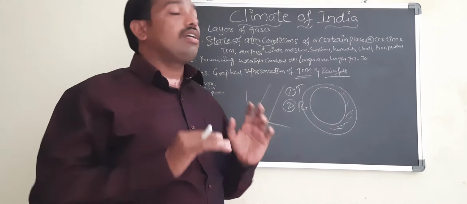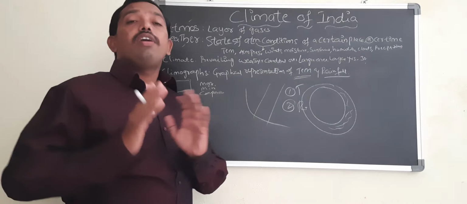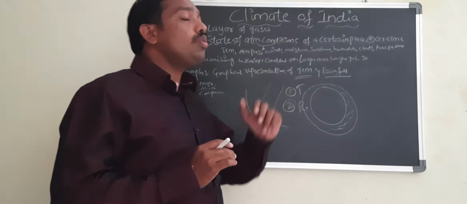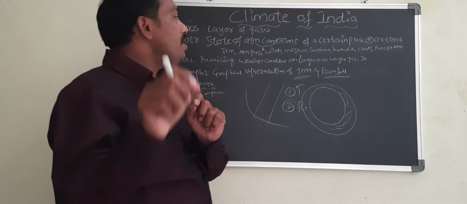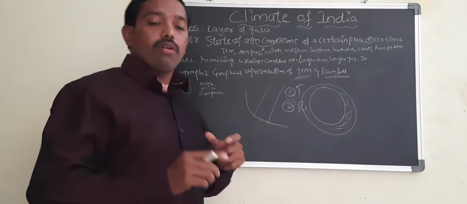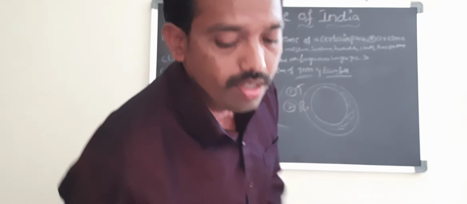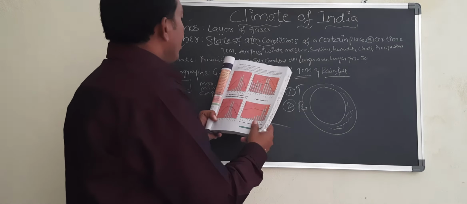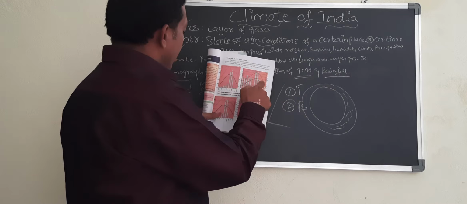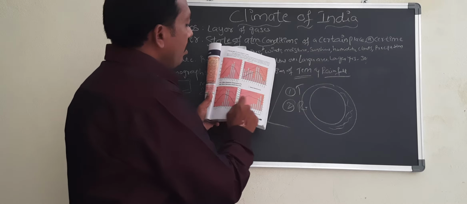You can understand these two variables, the temperature of a place and the rainfall of a place, by using these climographs. In our textbooks, they have given that. So four regions they have given in our textbook: New Delhi, Leh, Jaipur and Chennai.